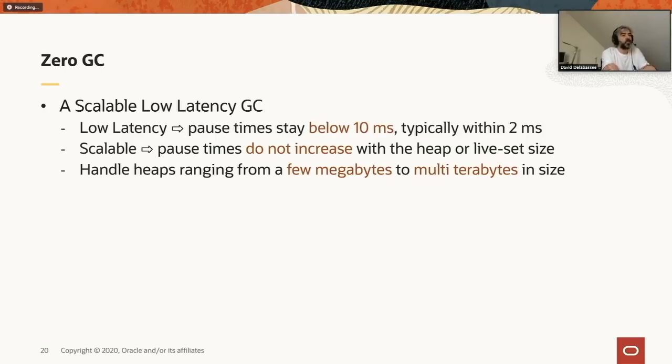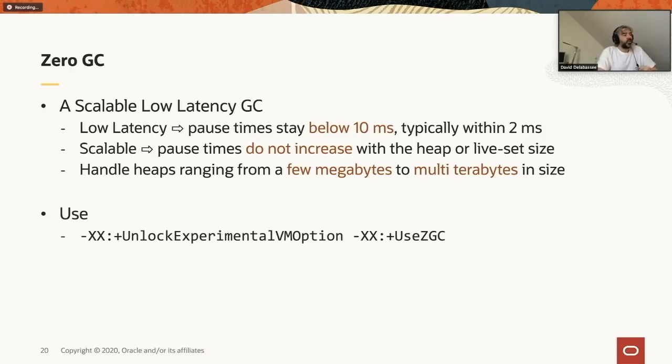ZGC in the early days was designed for large heaps, multi-terabyte heaps, but it turns out that there are use cases where it also makes sense to use ZGC for smaller heaps. So one of the features that we have added recently is the support for a few megabytes heaps. I think that the lowest that we can go is 8 megabytes.